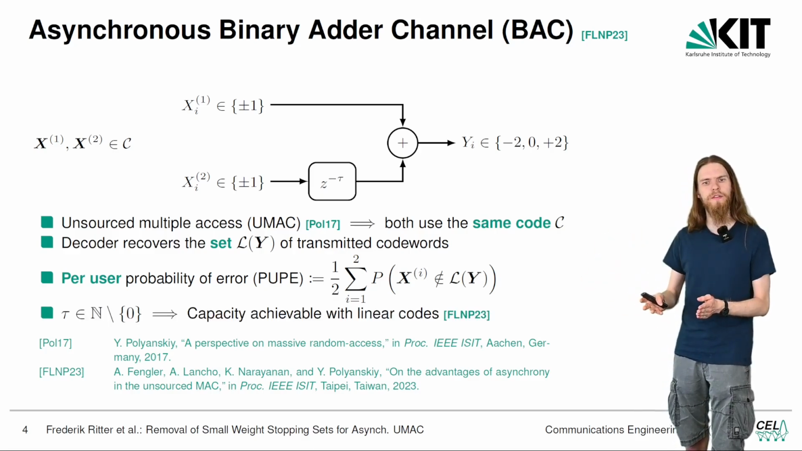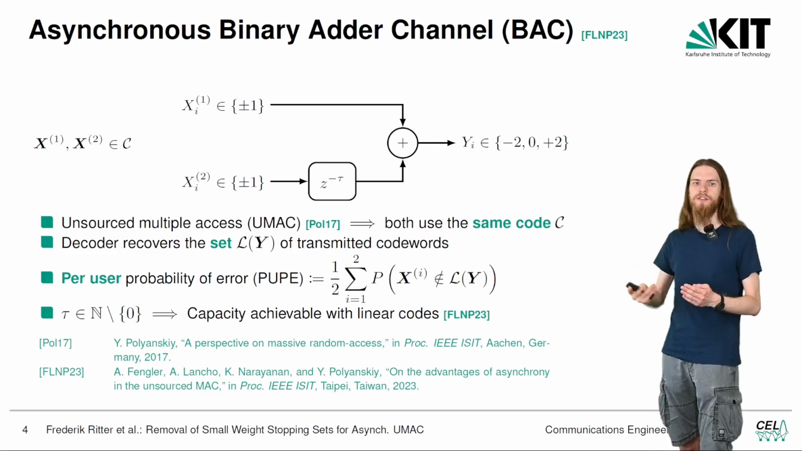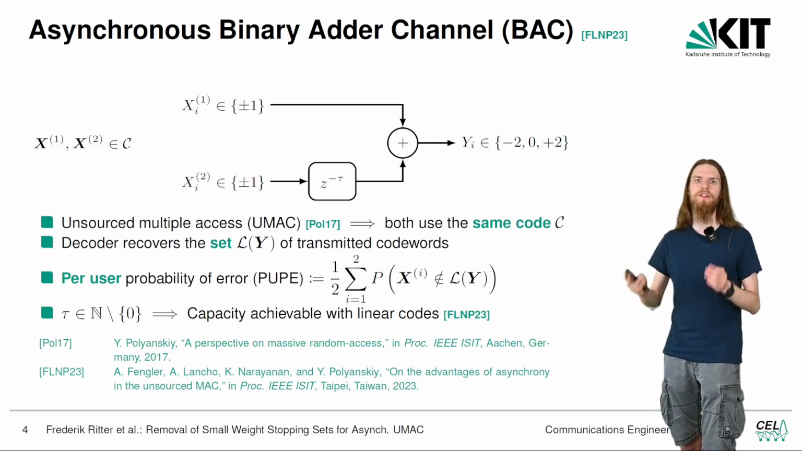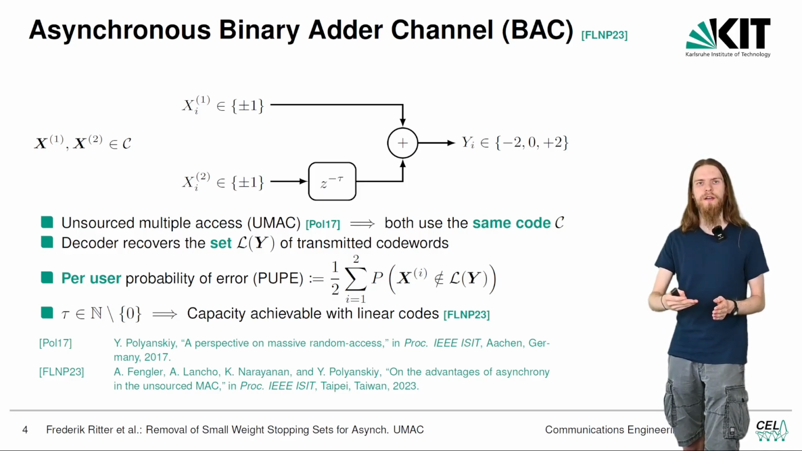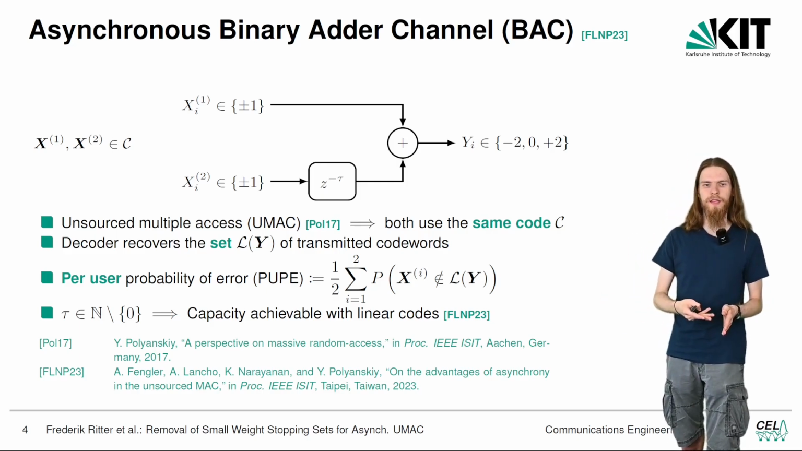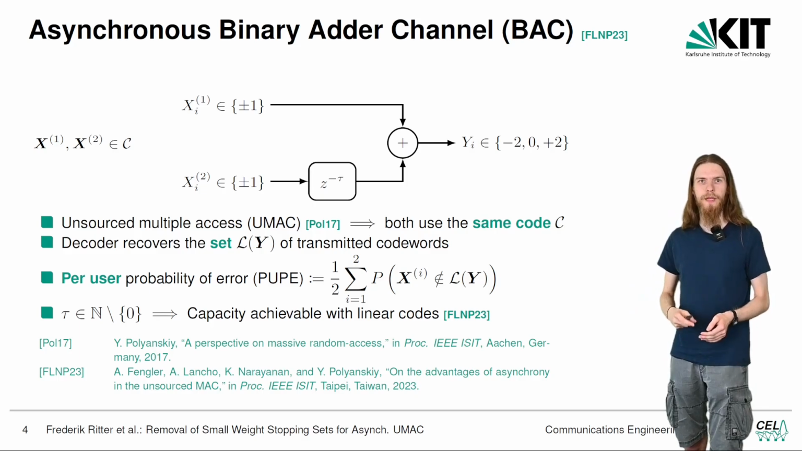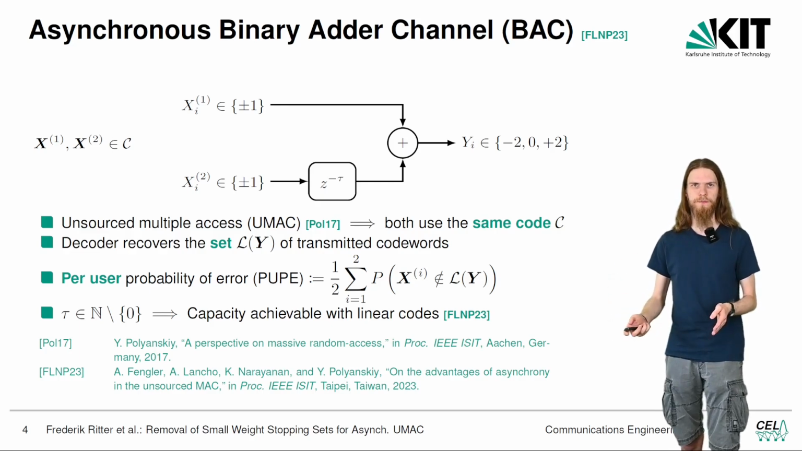You may have also noticed the delay tau in our channel model. We specifically require this delay tau to be larger than 0, because if the delay tau is 0, the capacity of this binary adder channel is not achievable with linear codes. If it is greater than 0, it is achievable. For the details on why this is the case, I refer to the cited paper, but we will be using linear codes, so we require the delay tau to be strictly greater than 0.